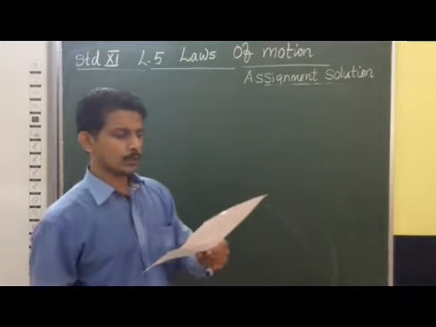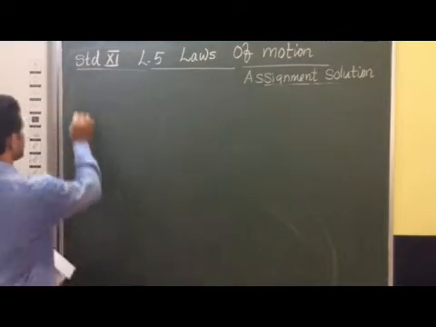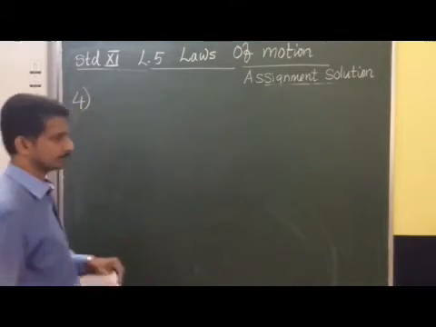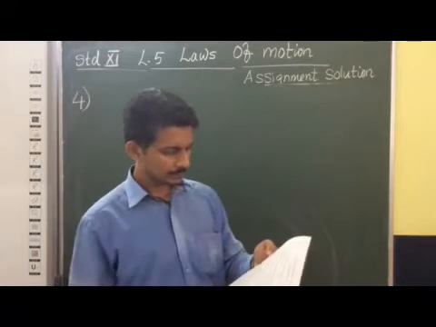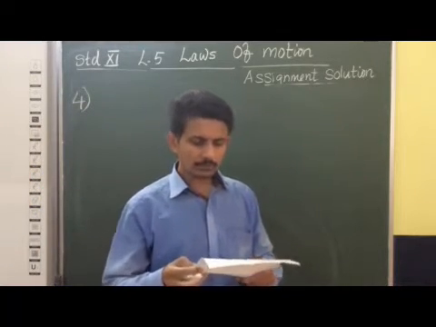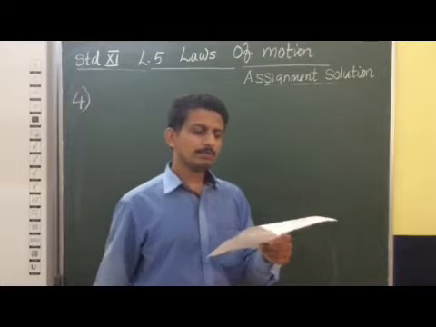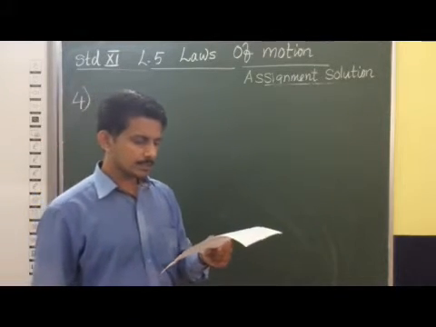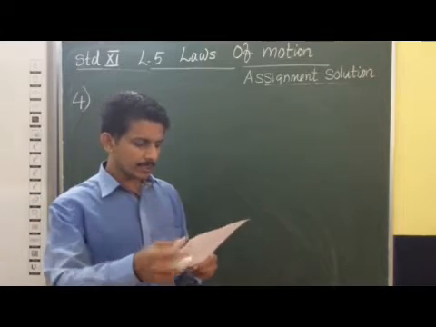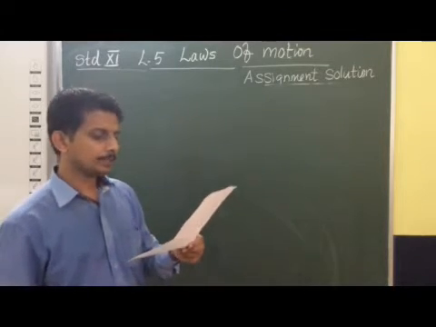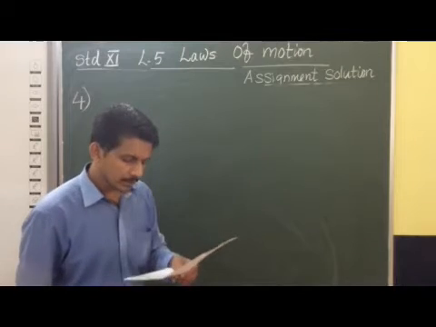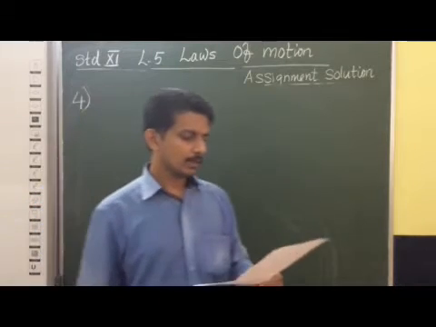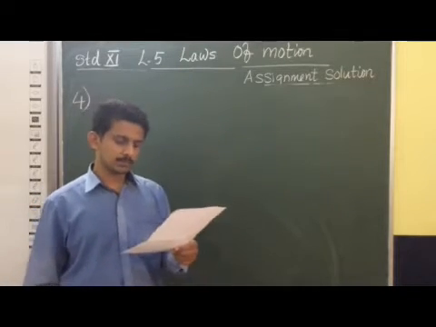Children, now we are going to solve our question number 4. The driver of a three-wheeler moving with a speed of 36 km per hour sees a child standing in the middle of the road and brings his vehicle to rest in 4 seconds. What is the average retarding force of this vehicle?